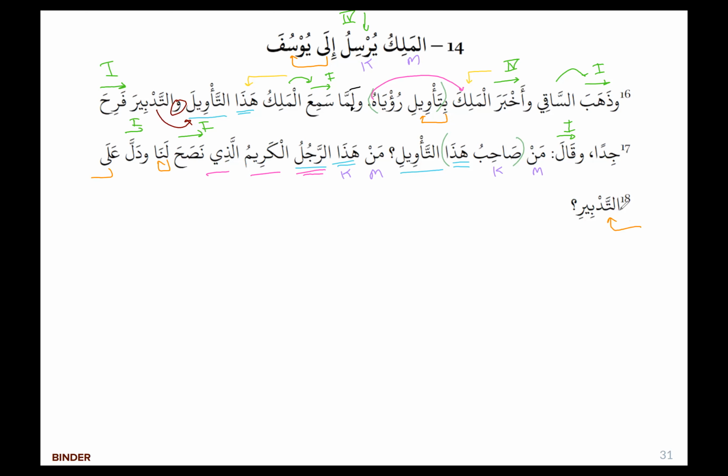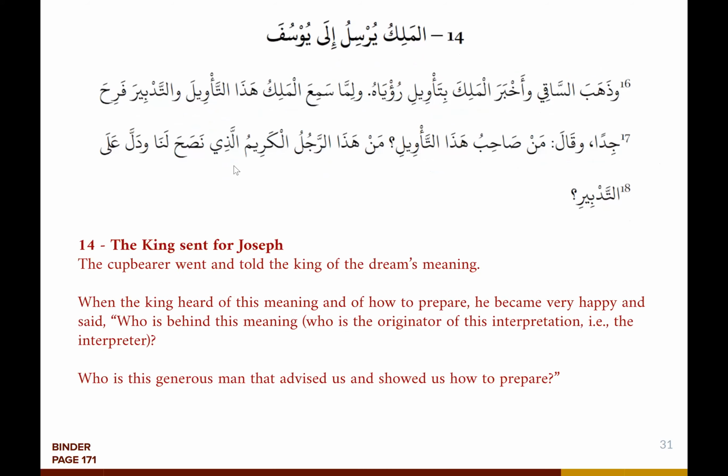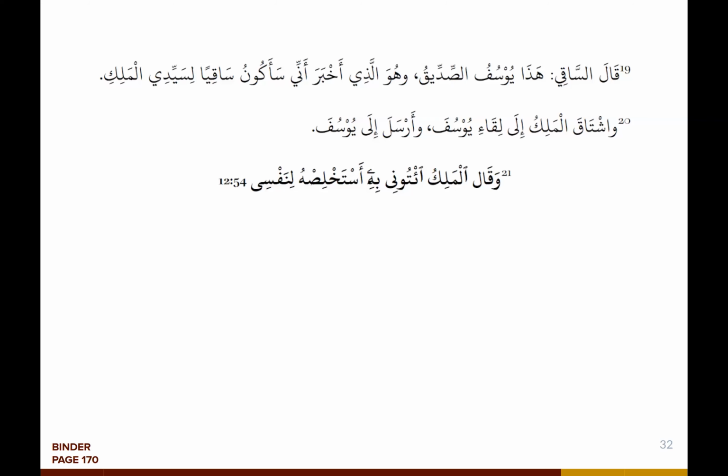الذي نصح لنا ودل على تدبيري. So who is this generous man who has advised us and pointed us or directed us towards preparation? So it's the question that the king is asking. Okay, and so what does the saqi say? قال الساقي. So قال is going to be past tense, form one.